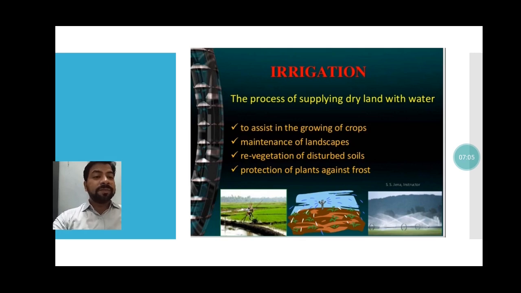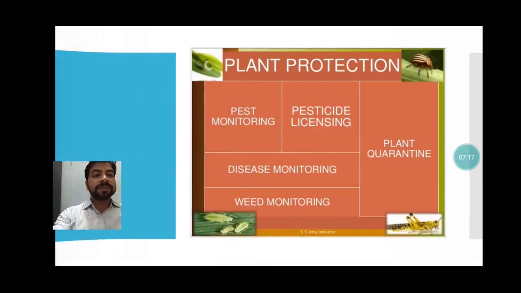You can see the second image is the sprinkler. The third figure is also the sprinkler. So this way you have to supply the water in the field. So that is the irrigation process.